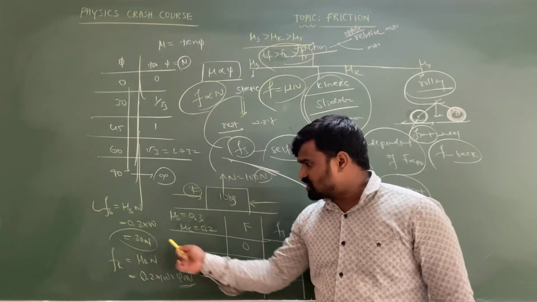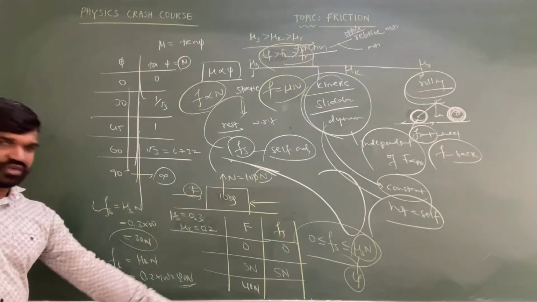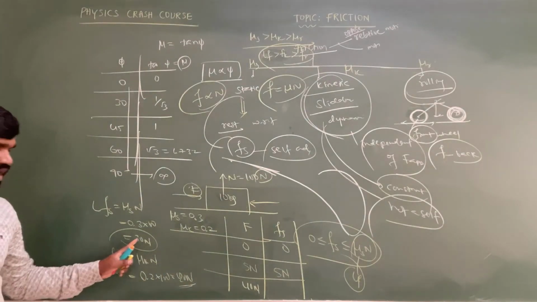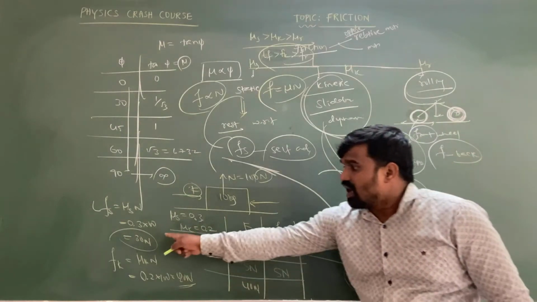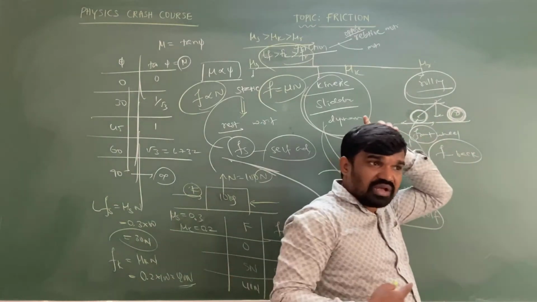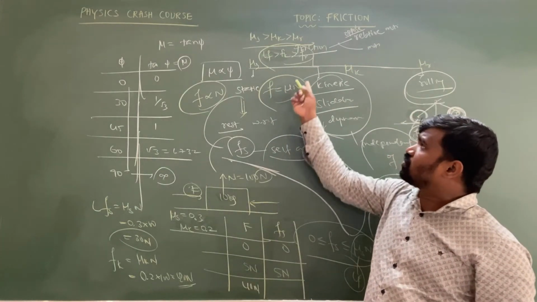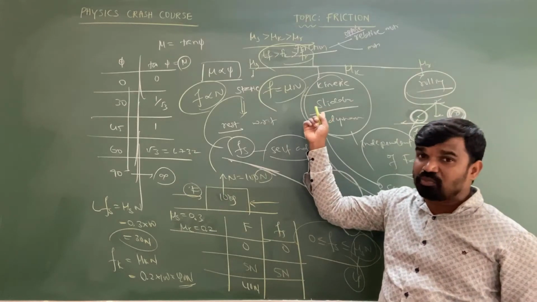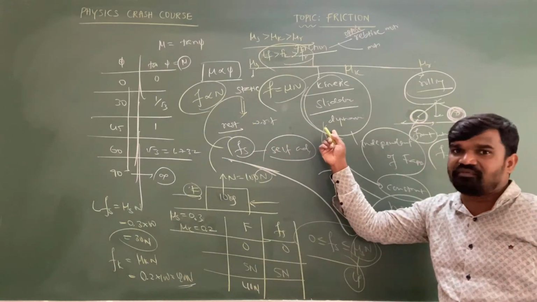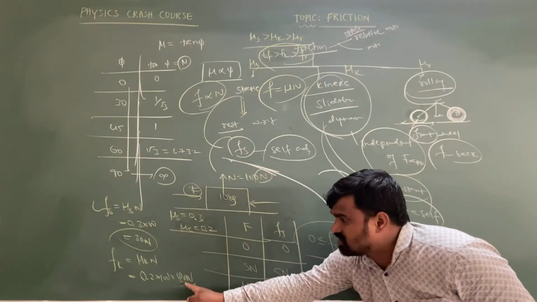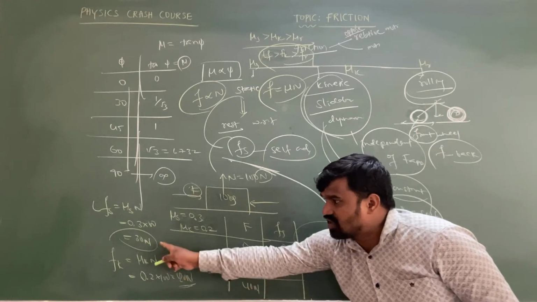If the applied force is, suppose, just take one more example sir, applied force I am taking 40 newton. Applied force is 40 newton, this is greater than 30 newton, greater than 30 newton means object starts to move sir. When object is moving, there might be a relative motion between two surfaces. If there is a relative motion between two contacting surfaces, then the friction which comes into play is kinetic friction, not static friction. So the static friction turns into kinetic friction, but what is the value of kinetic friction? It is less than the limiting friction.